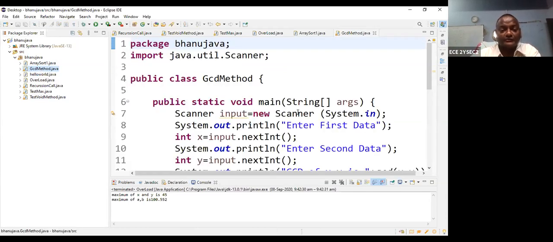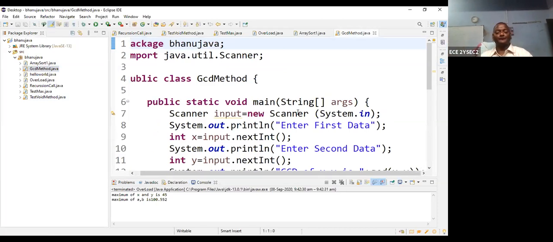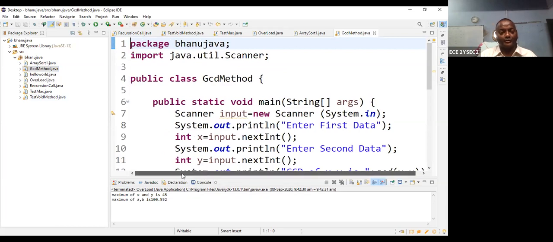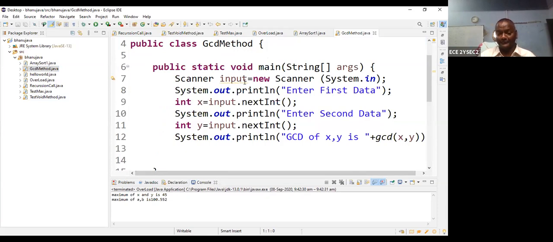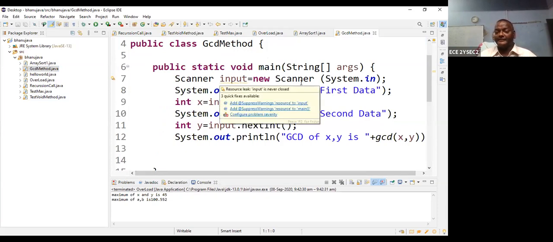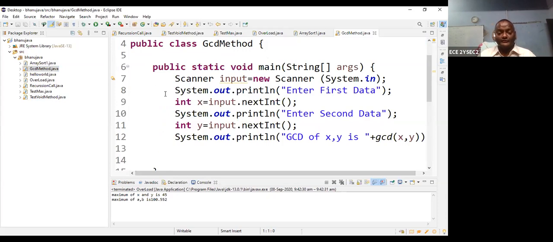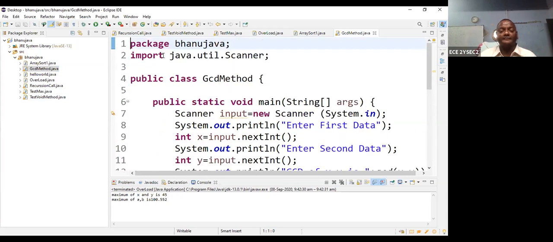This is passing the values. Suppose the system wants to access input data from the user. So import java.util.Scanner. Then Scanner input, which will access the data from the user, new Scanner(System.in). To write this instruction, it is mandatory to import this. So these three, 1, 2, and 3, are important to access the data from the user.